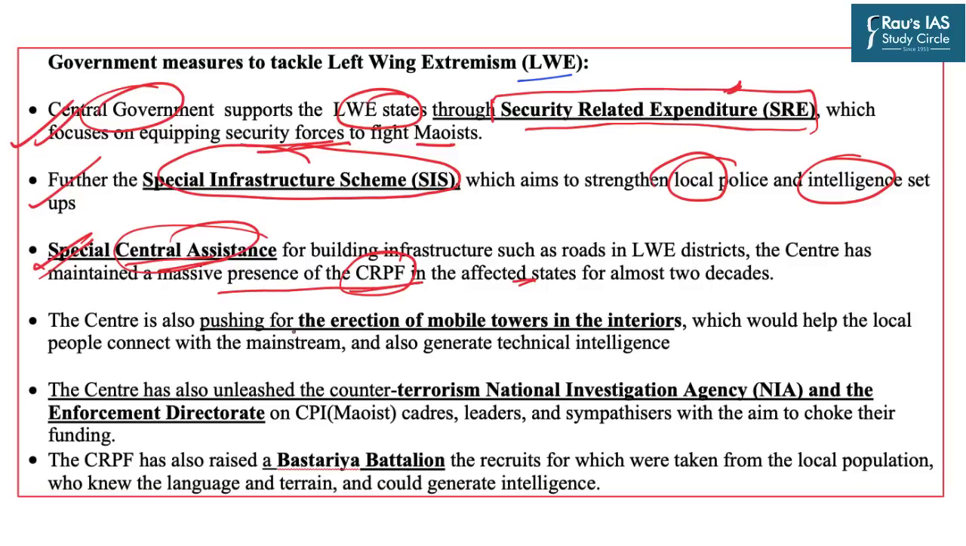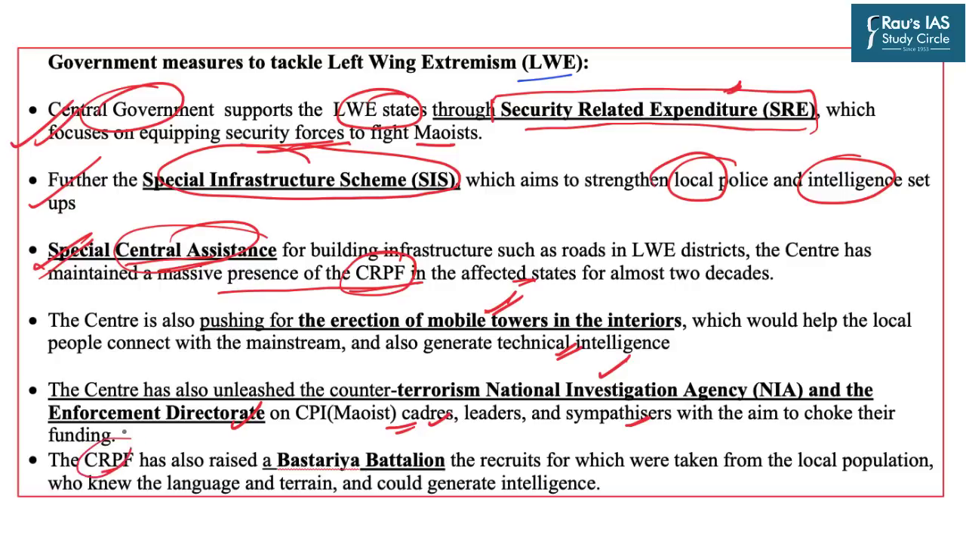Further, the center is also pushing for creating communication networks like mobile towers as well as other social infrastructure, which can bring in technical intelligence and also raise the socio-economic developmental levels. Further, institutional agencies like NIA and ED are also keeping a close vigil on their leaders, cadres as well as sympathizers, so as to choke their presence and their funding.